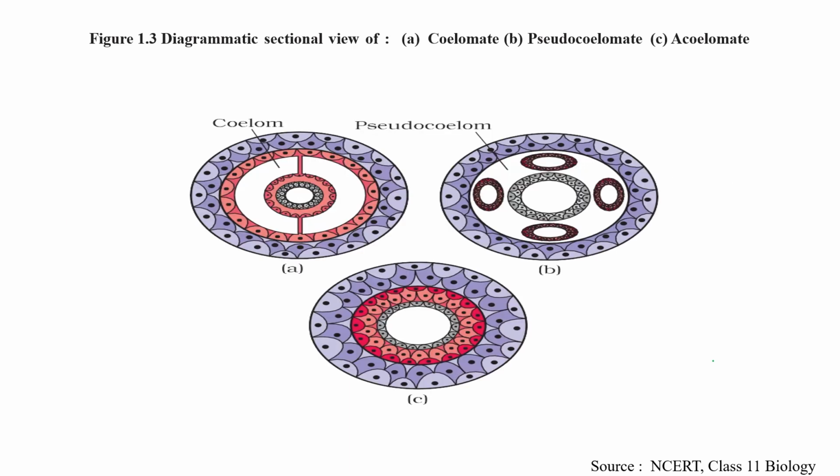So these are the three types of coeloms. Coelom, this white region is known as coelom. This one is present from annelida to chordata. Pseudocoelom, only a scattered pouch is there. This is pseudocoelom. And the third one is acoelom, when there is no coelom. So these are the three pictures of coelom.